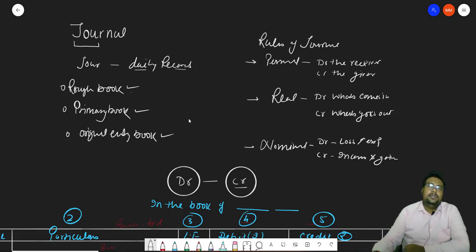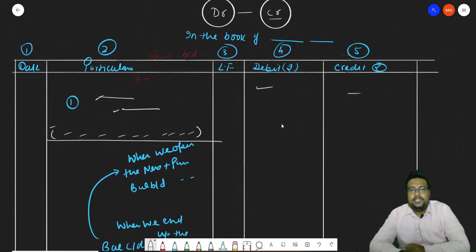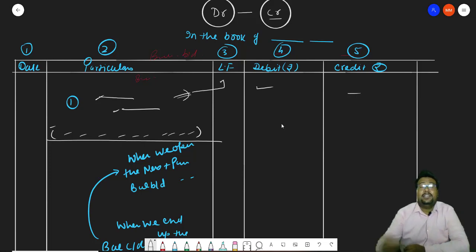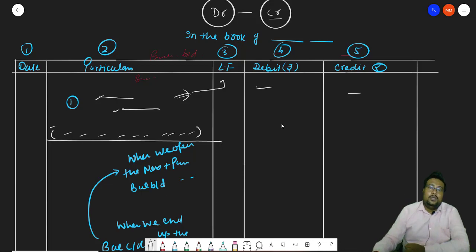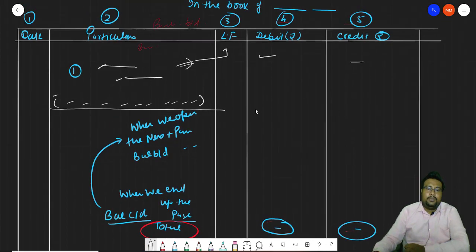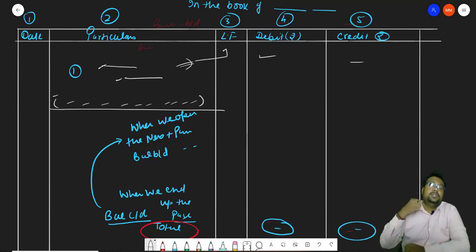Now we discuss the format of journal. 5 columns are there. The first one is date, second one is particulars, third one is ledger folio. Ledger folio indicates on which page of the ledger this particular transaction is recorded. Debit amount is there, credit amount is there. When transactions are completed in one page only, then we find out the total. When transactions pass to the next page, we first find out the balance c/d total, and that total is carried to the next page and considered as balance b/d.